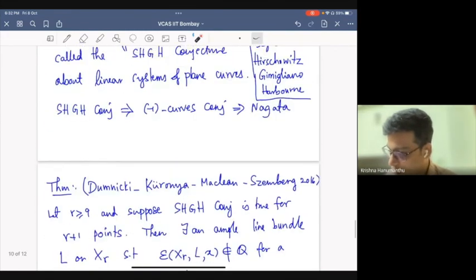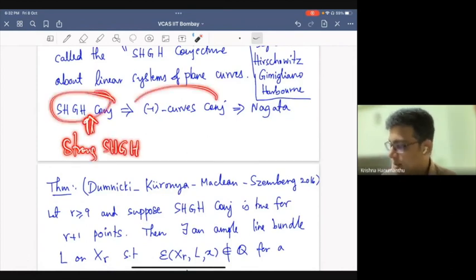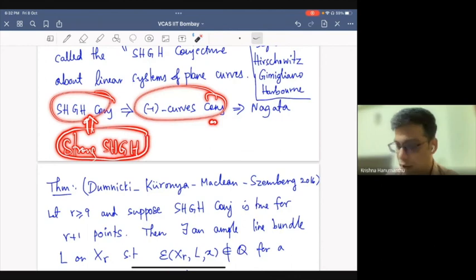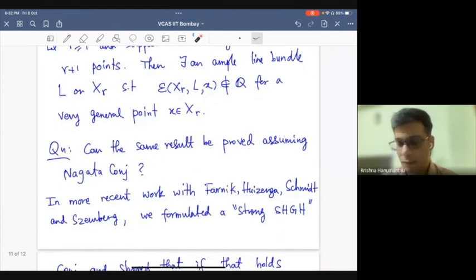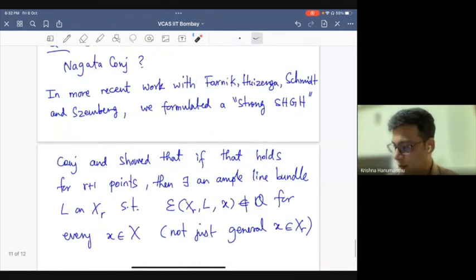So that implies SHGH. So with this conjecture and this conjecture, you have irrational Seshadri constants at general points. With this, we have irrational Seshadri constants at arbitrary points. And this is an open question for Nagata. Okay, so let me stop here. Thank you.